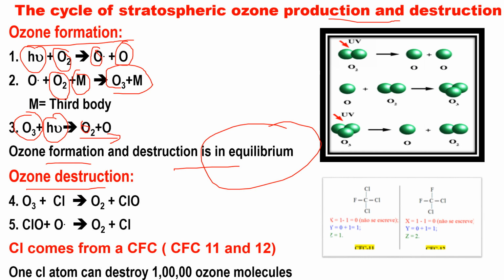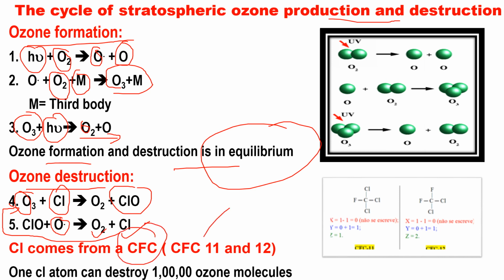But why has this excessive destruction taken place? When some chlorine compounds are present, O3 results in O2 and ClO, and this ClO again combines with atomic oxygen, resulting again in O2 and Cl. So again this Cl is responsible for destroying ozone. From where is this Cl coming?